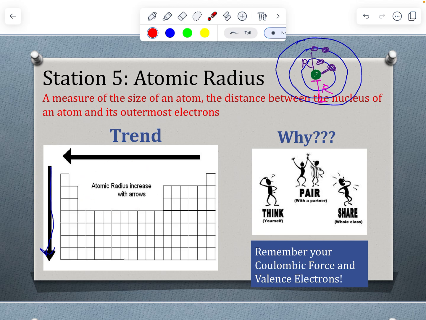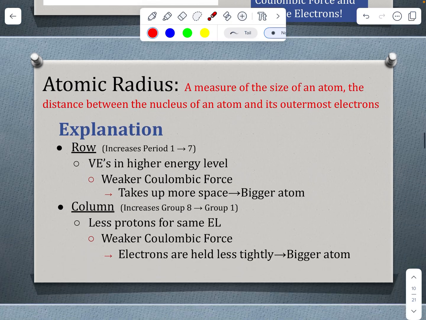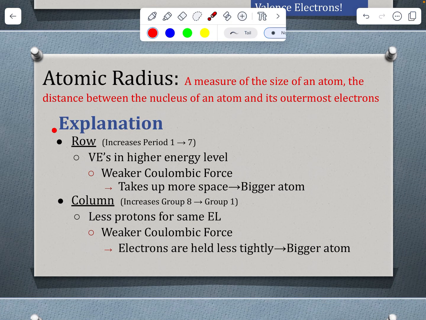So if you haven't yet, think on your own what would explain this in terms of Coulombic force and our valence electrons. If you're ready to go on, keep going with me. Otherwise, feel free to pause the video and think about this. All right, so our explanation here as we're looking at the periodic table, and you can fill in that explanation spot on your lab document if you haven't yet.